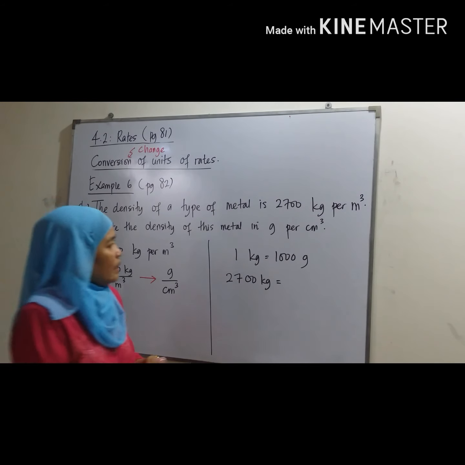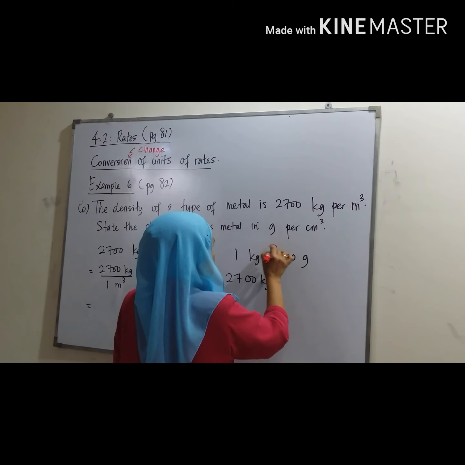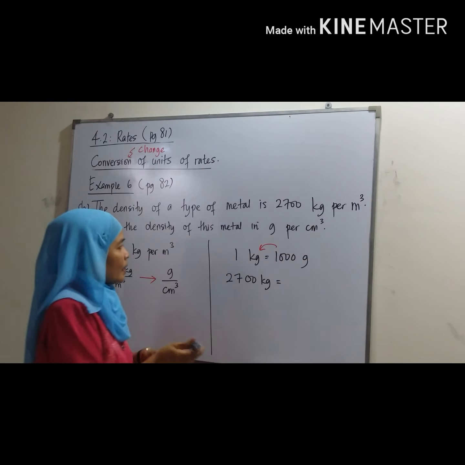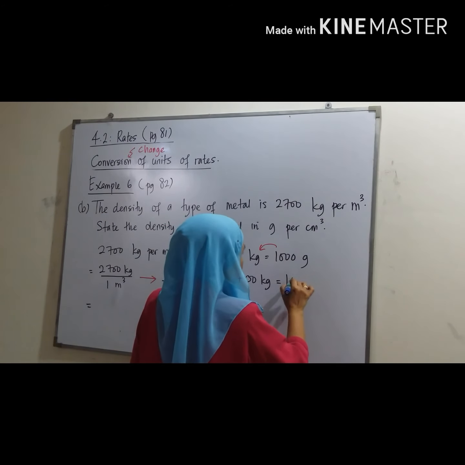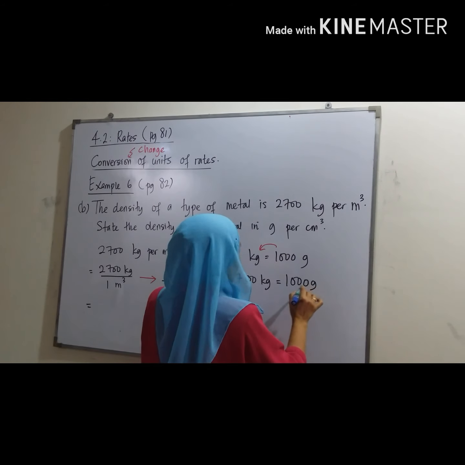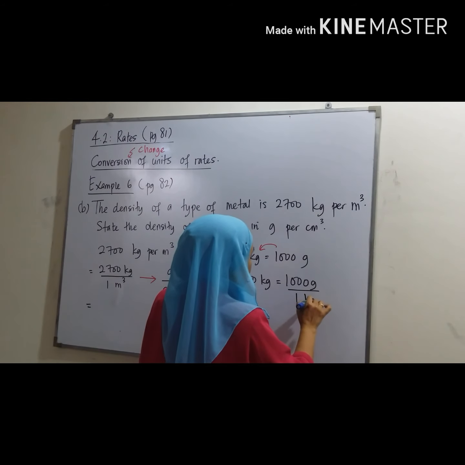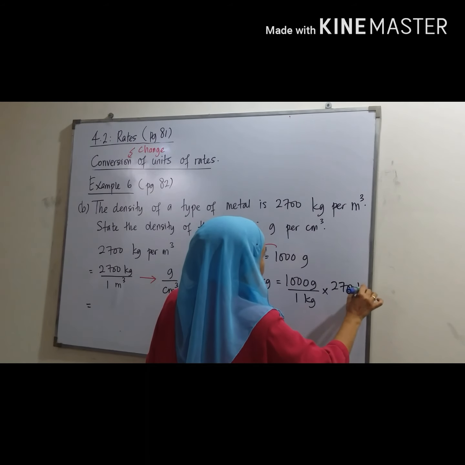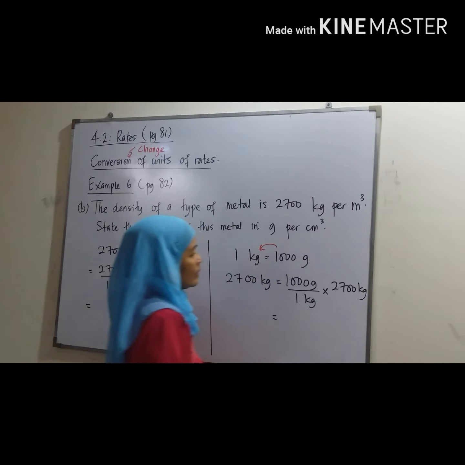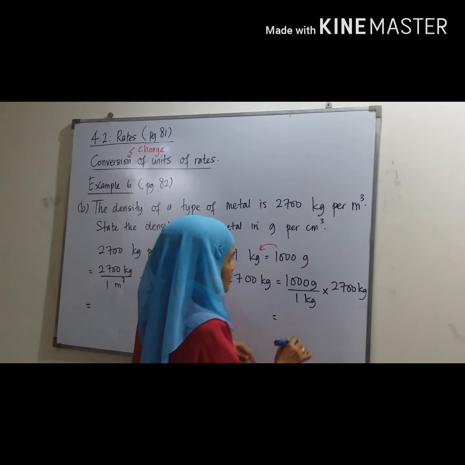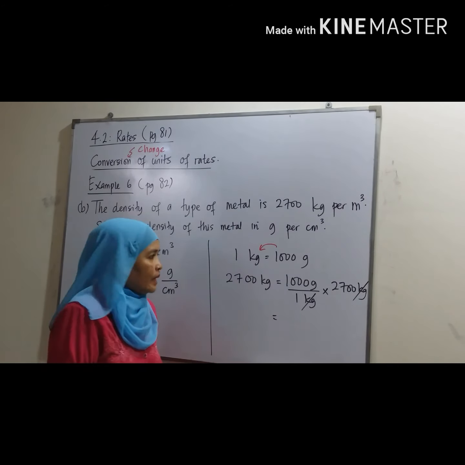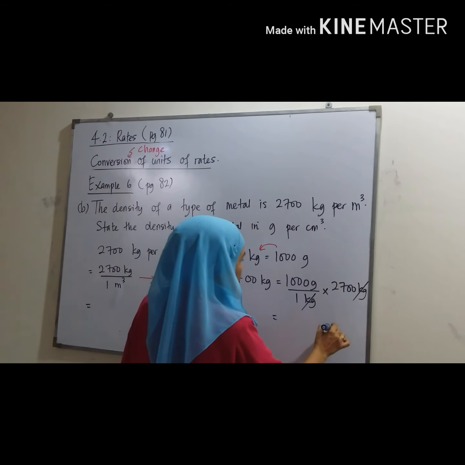So this is directly proportional. So 1000 gram divided by 1 kg multiple 2700 kg. Okay. So kg and kg we can eliminate. So we get gram.